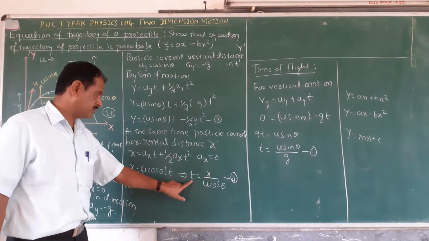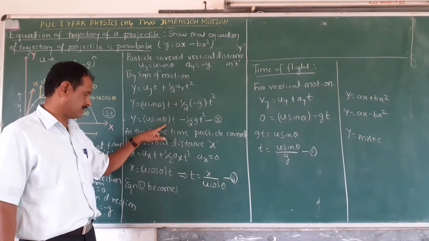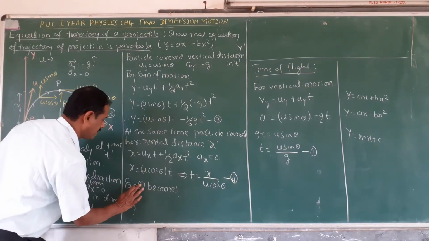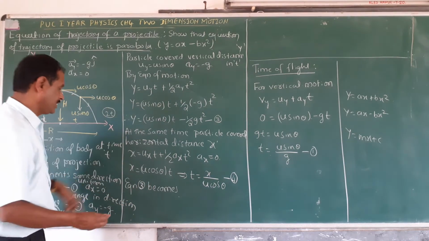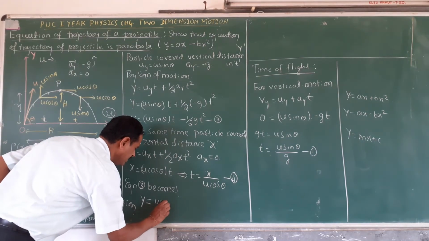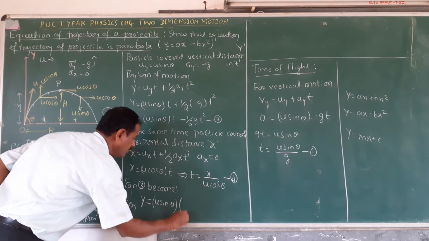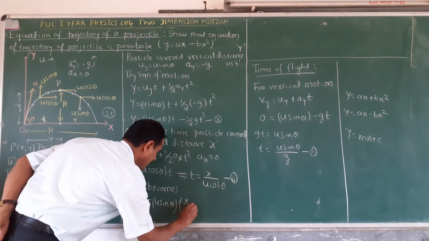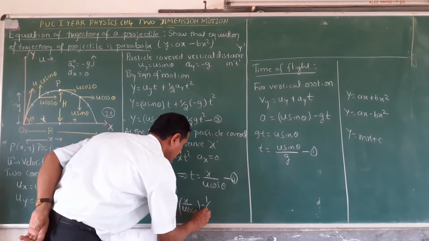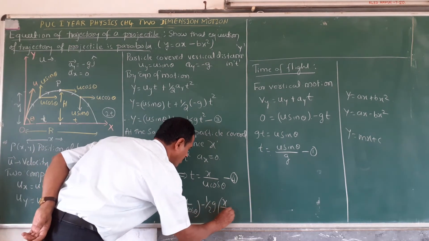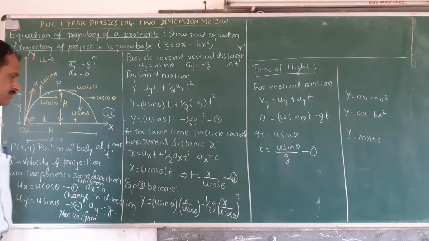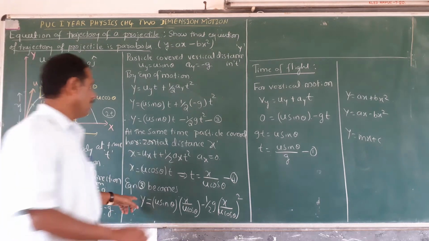You substitute this t value in this equation. Equation 3 becomes y is equal to u sin theta into t, which is x by u cos theta, minus 1 by 2 g into x upon u cos theta whole square. Therefore,